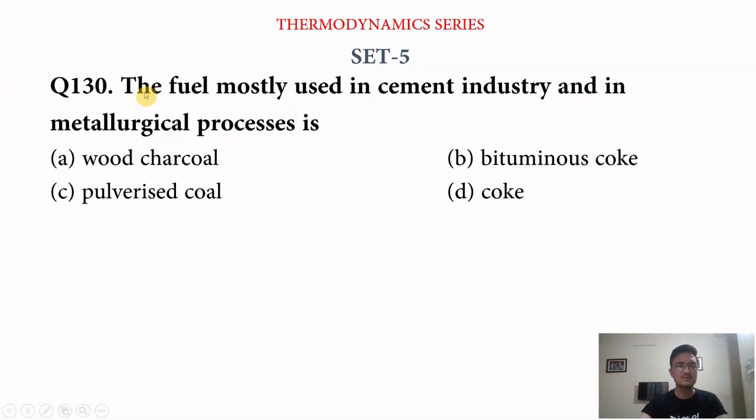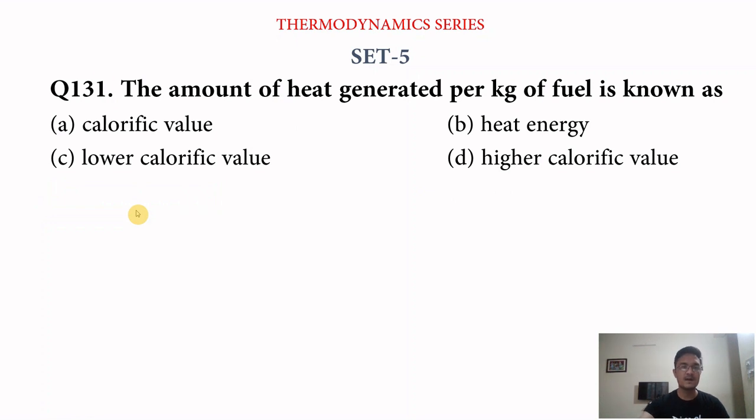Next question, the fuel mostly used in cement industry and in metallurgical processes is, we have four options. Option A wood charcoal, option B bituminous coke, option C pulverized coal, and option D is coke. So the fuel mostly used in cement industry and in metallurgical processes is pulverized coal, option C, is the answer.